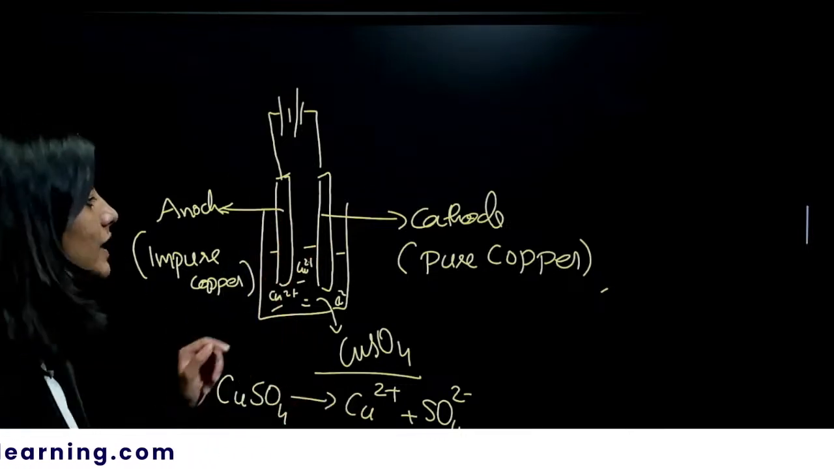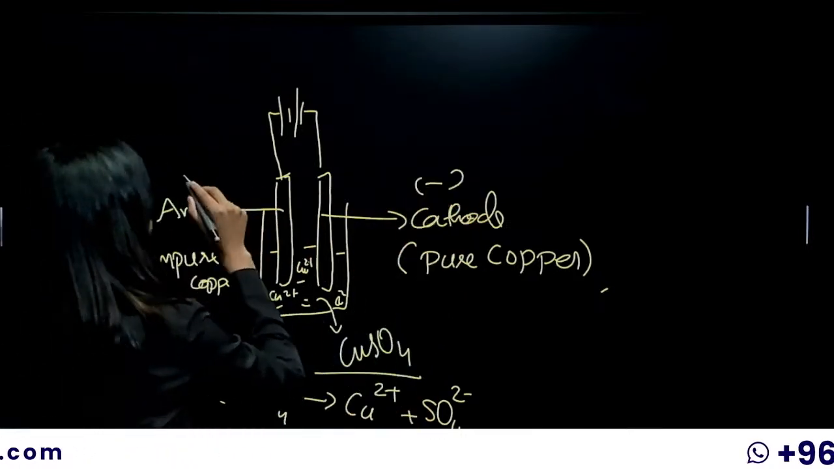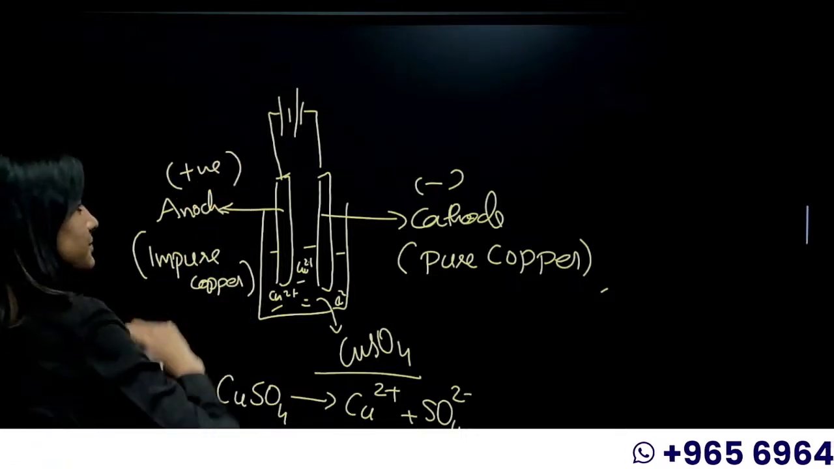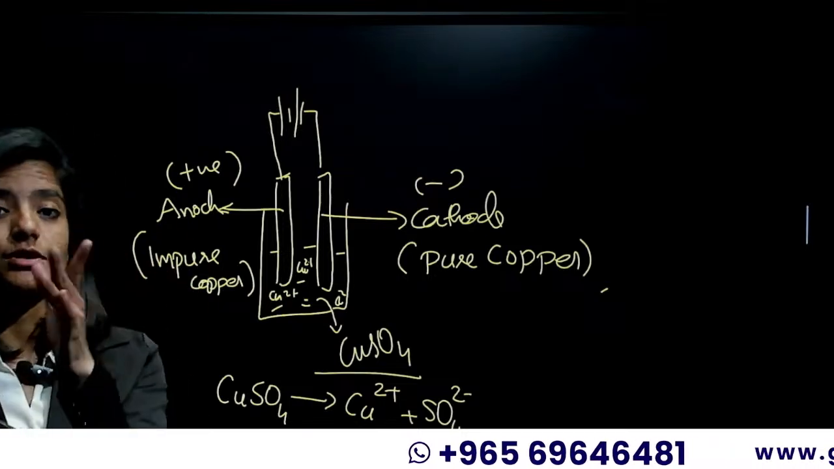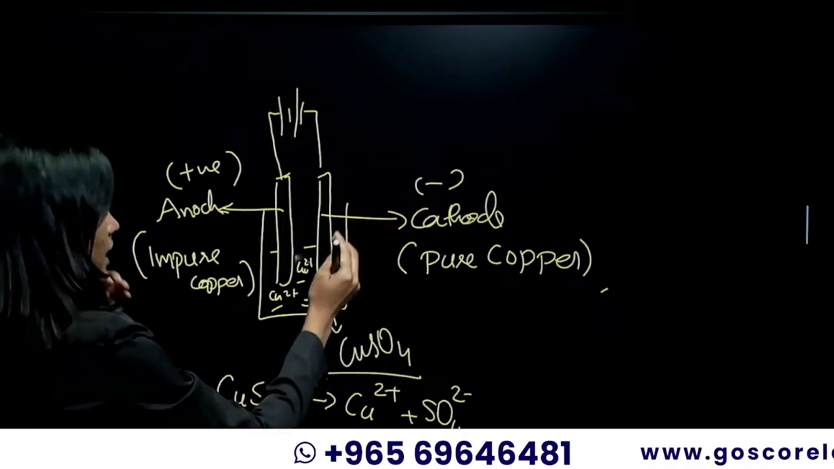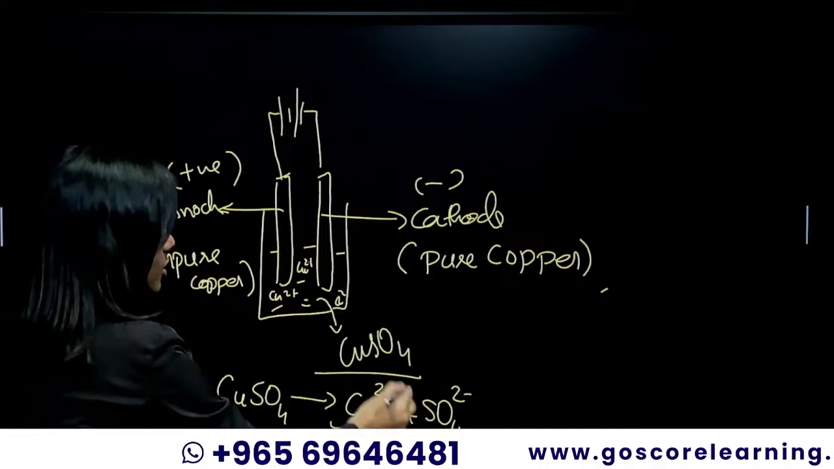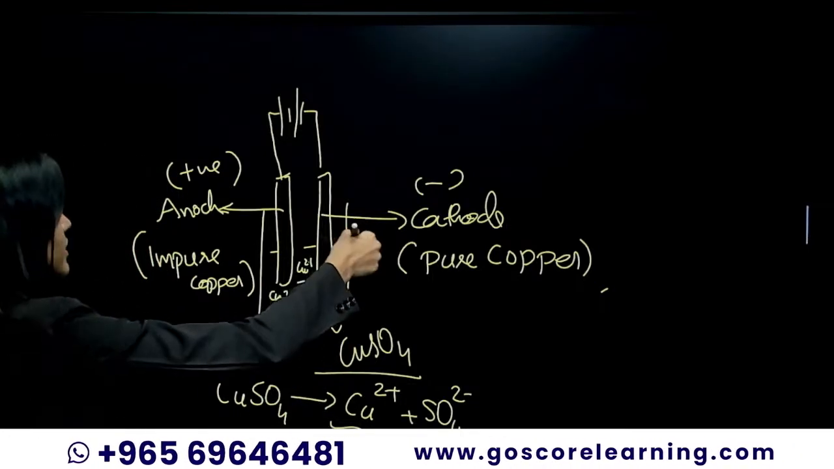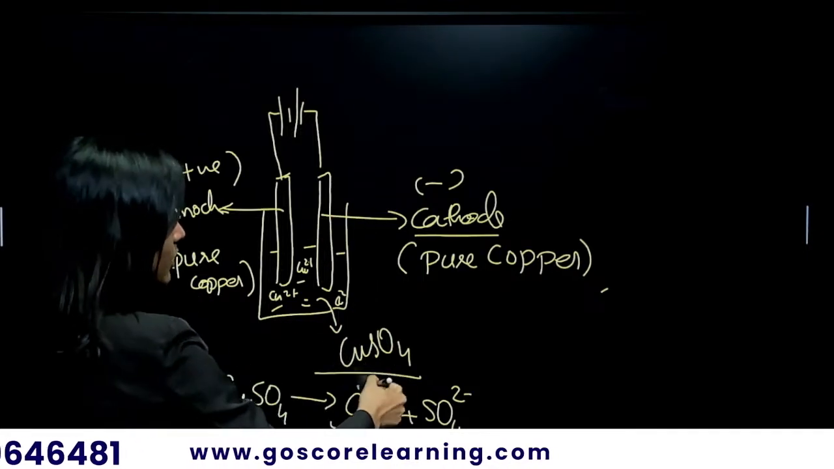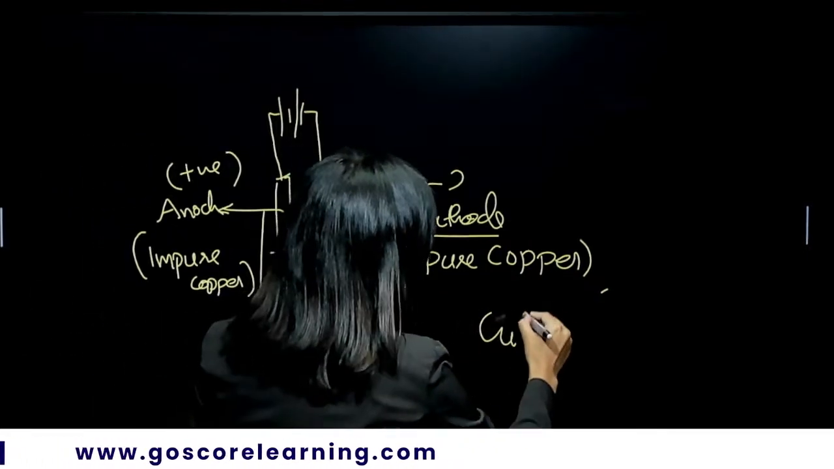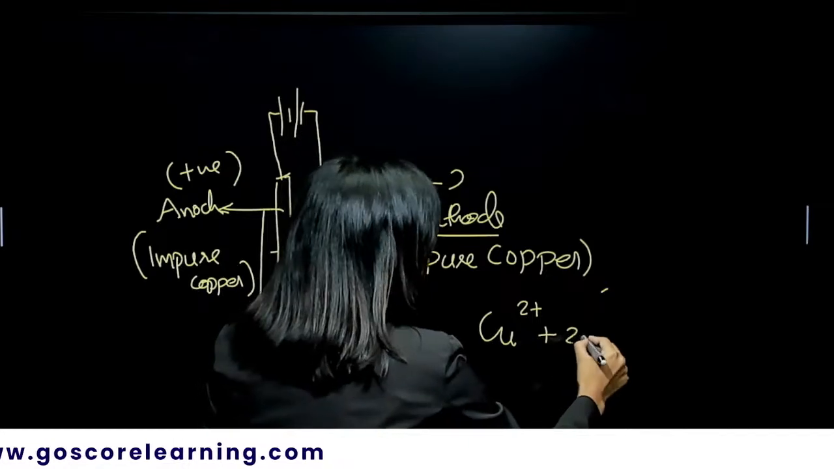Okay. Now we know that the cathode is negatively charged, anode is positively charged. Correct. Anode is positive, cathode is negative. Oppositely charged species attract each other. Now, coming to the Cu2+. Cu2+ is positively charged, attracted towards the negatively charged cathode.